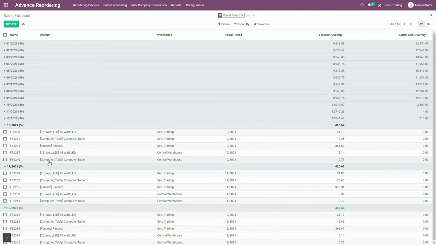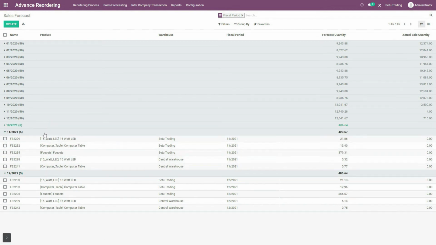But over here, if you could observe, forecast quantity of this faucets product is calculated only for Setu Trading Warehouse for all 3 months, that is October, November and December month. But for Central Warehouse, it is missing.